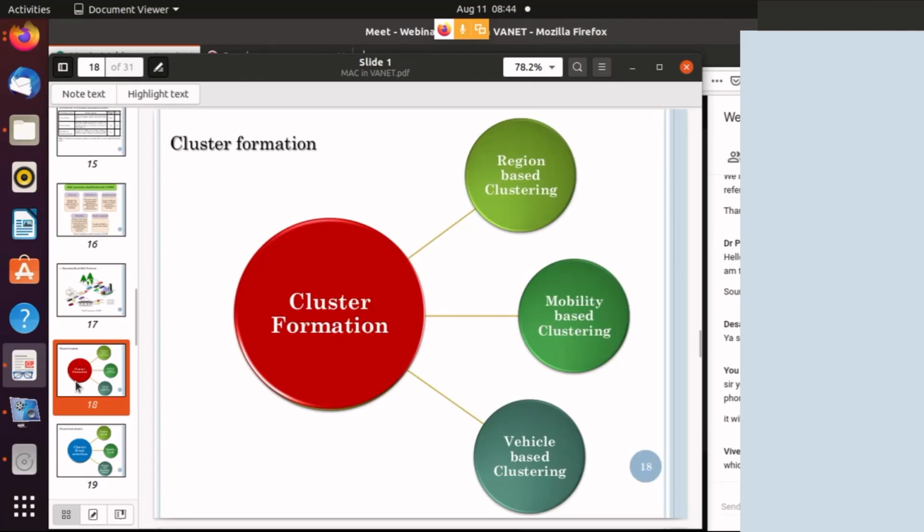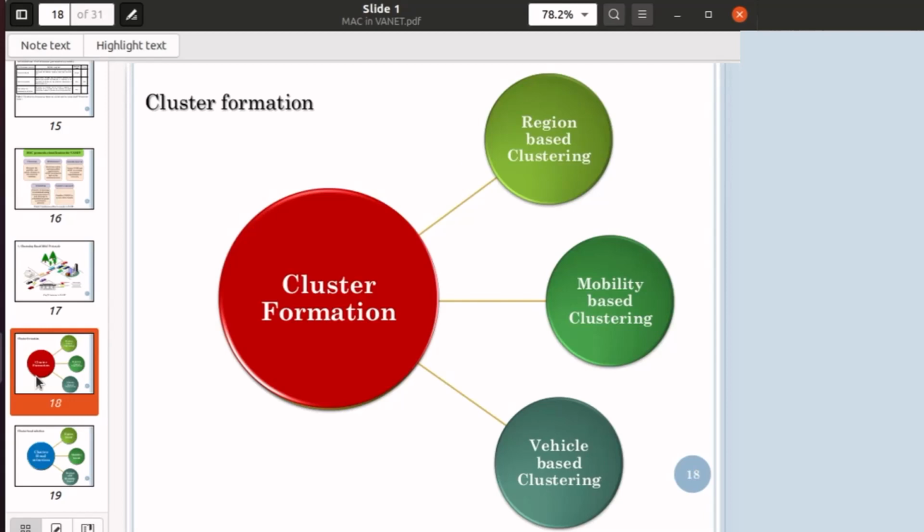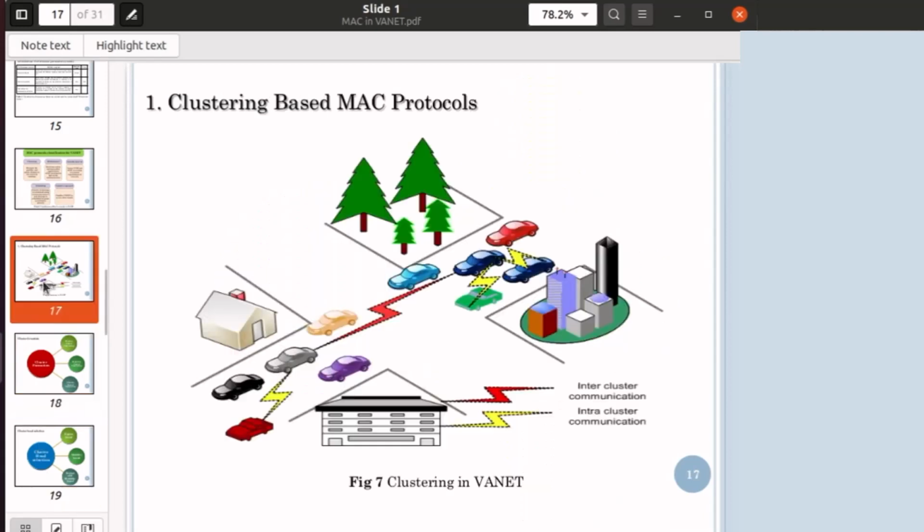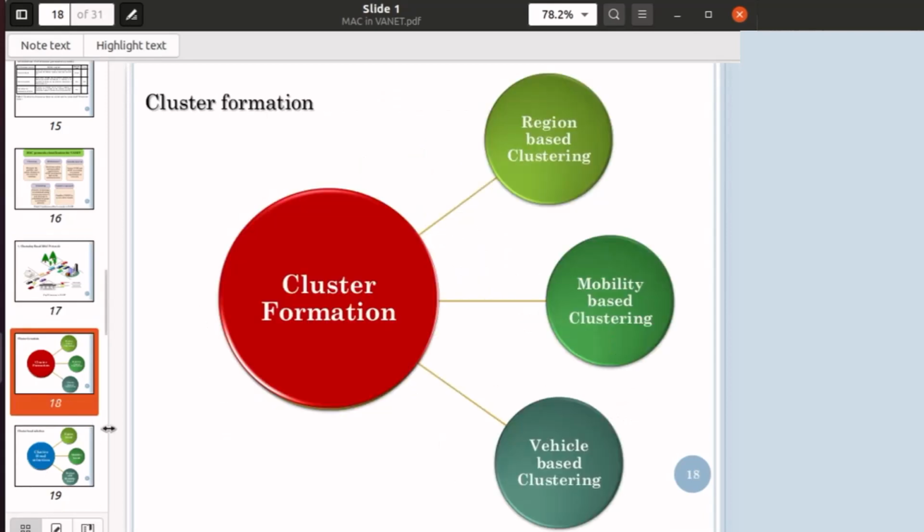So what types of research you can do in the clustering scenario, I'll tell. Okay, so first thing is cluster formation. How is the cluster formed? A cluster is formed based upon three main types: region based, mobility based and vehicle based.